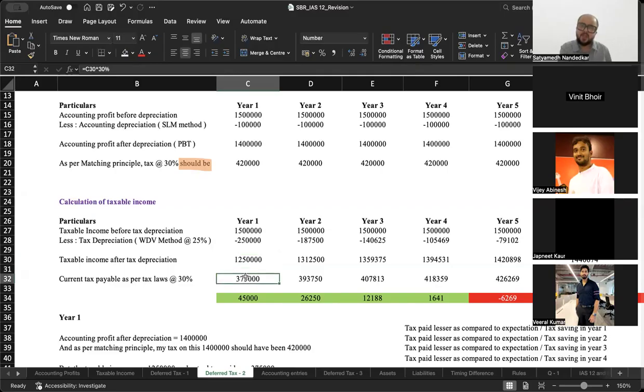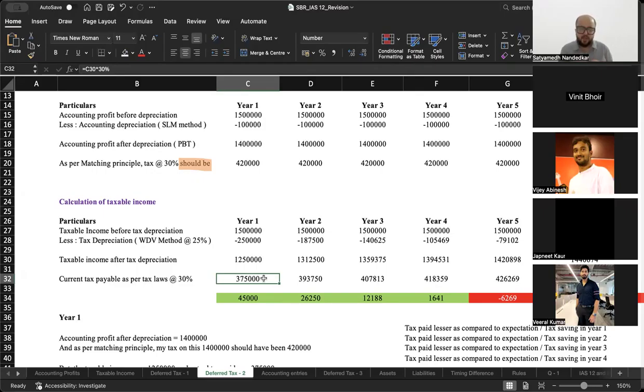उस पे आपने 30% कर दिया, कितना हो गया? 3,75,000 हो गया. So the actual amount that you have to pay will be 3,75,000. So you created a provision of 4,20,000. In your mind, you thought that I should create a provision of 4,20,000 because that is 30% of 14 lakh. But the actual tax payable was 3,75,000 only.